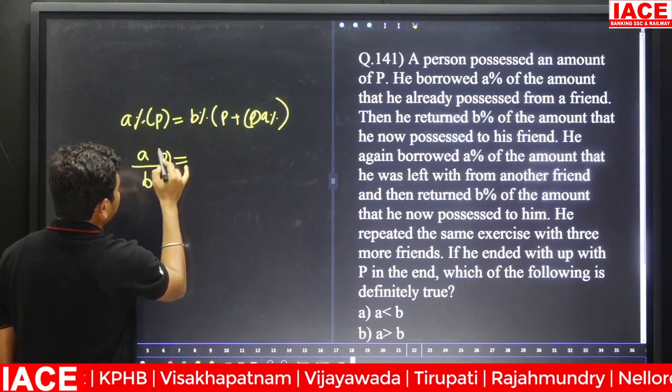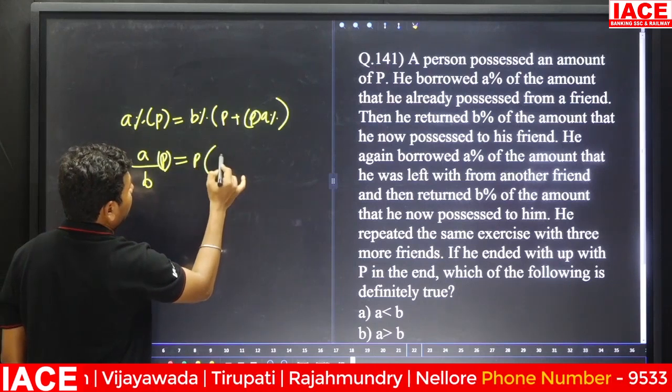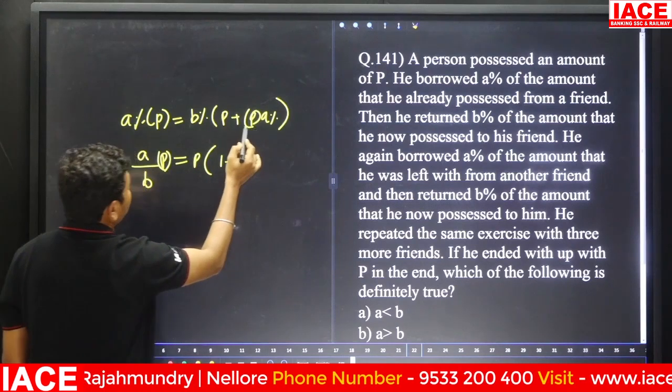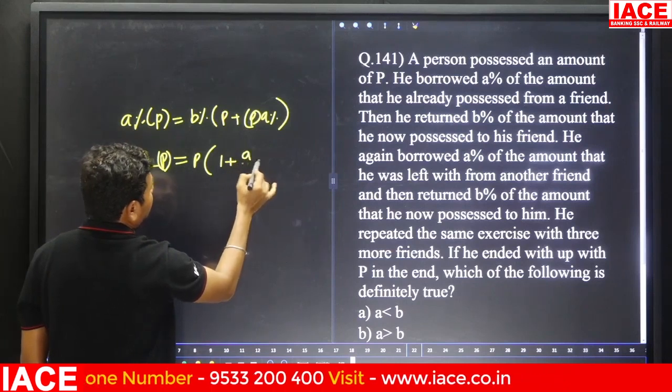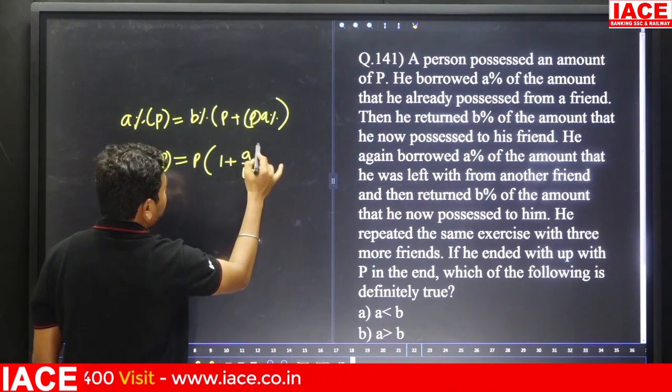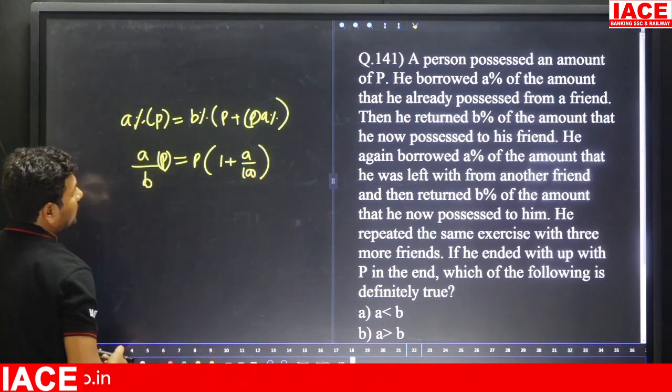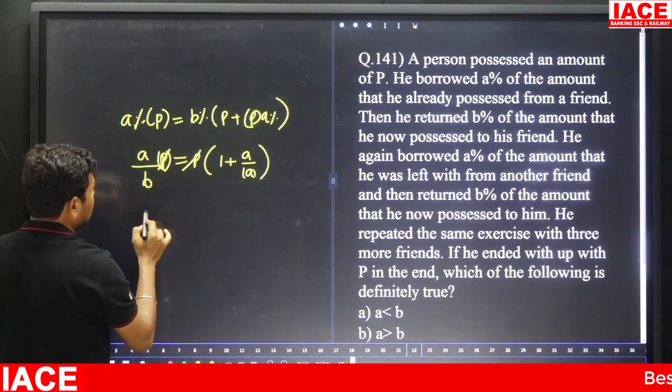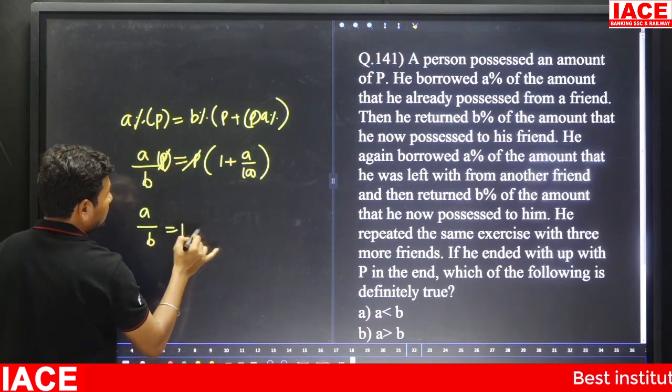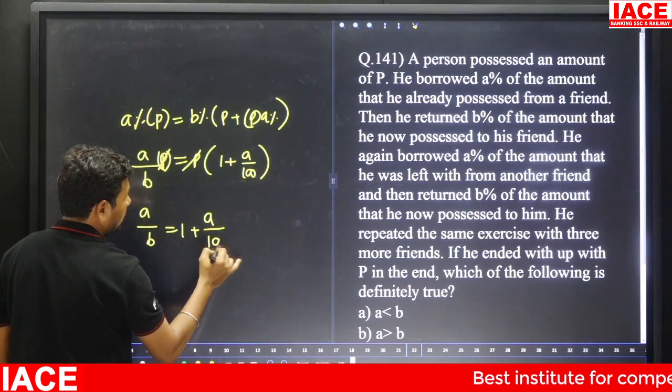What will be the value? 1 plus a by 100, here p will be cancelled. a by b is equal to 1 plus a by 100.